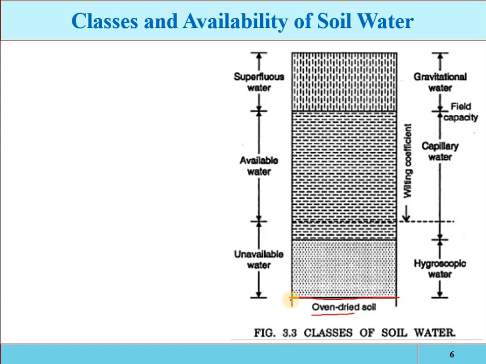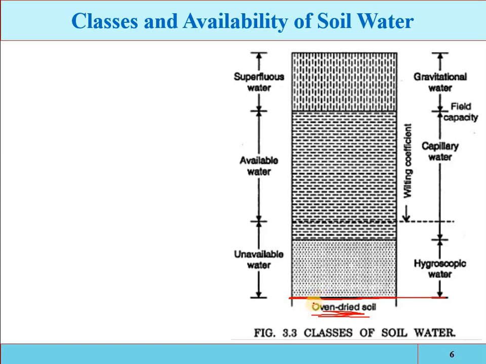Here the moisture content in the soil will be 0%. We can say that it will be completely dry. That is called the oven dried soil. It means that if 100% of the moisture content has been drained out from the soil sample, it will be called the oven dried sample. Now take that sample out from the oven and place it in the atmosphere. In the atmosphere there is some moisture content and your soil sample is 100% dry, so it will absorb some moisture from the atmosphere.